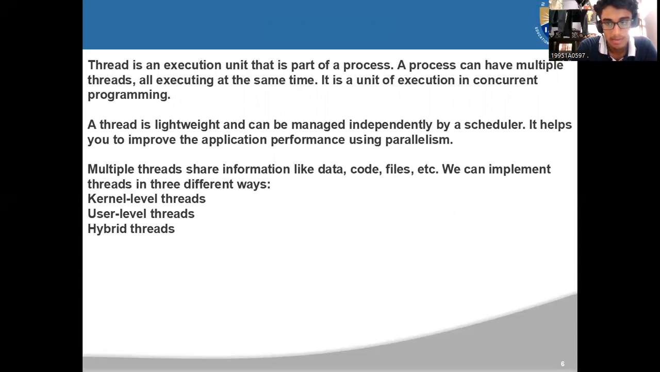We can implement threads in three different ways: kernel level threads, user level threads, and hybrid threads. So basically, a thread is a lightweight process that can be managed independently by a scheduler, which can help improve application performance using parallelism. Also, a thread is an execution unit that is a part of a process. A process can have multiple threads, all executing at the same time. It is a unit of execution in concurrent programming.